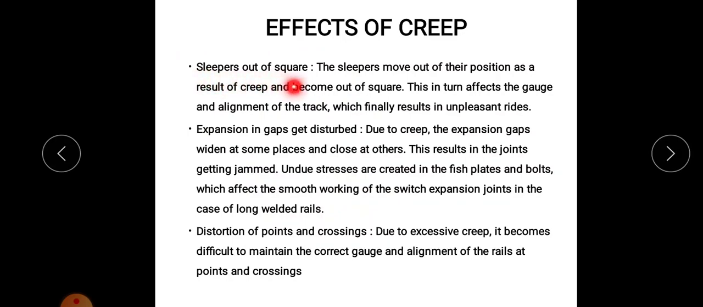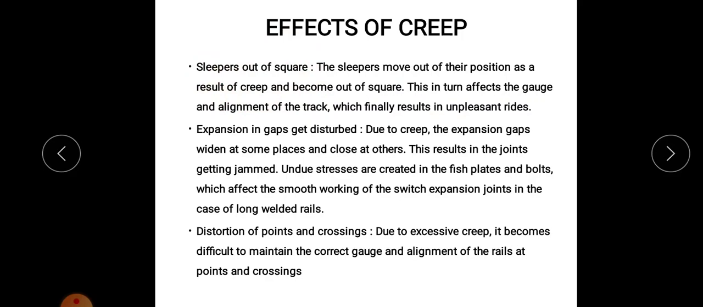First one, sleepers out of square. That is, the sleepers move out of position. Sleepers will move out of position as a result of creep, and become out of square, and this affects the gauge and alignment of the track, and it finally results in unpleasant rides. The movement of the train will be unpleasant. There may be a jerking phenomenon. So first one, sleepers will be out of square.